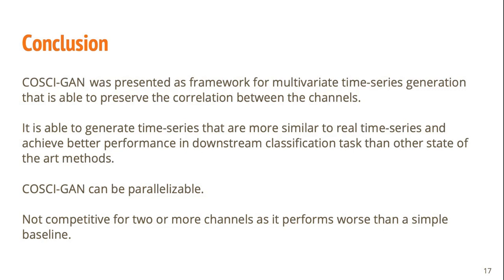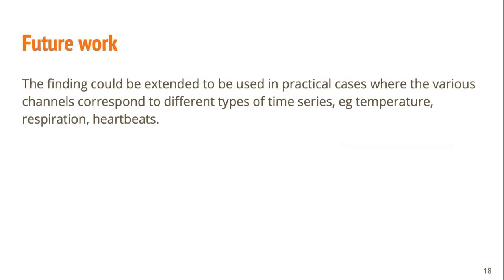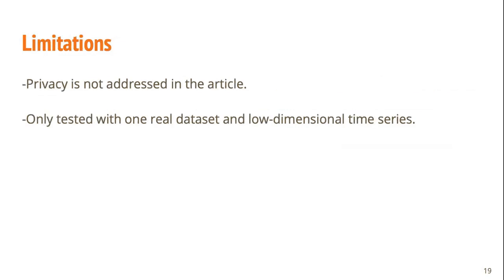CoSCI-GAN can be parallelized, and it is not competitive for 2 channels. In future work, it could be extended to practical cases where channels correspond to different time series, for example temperature, respiration, and heartbeats.